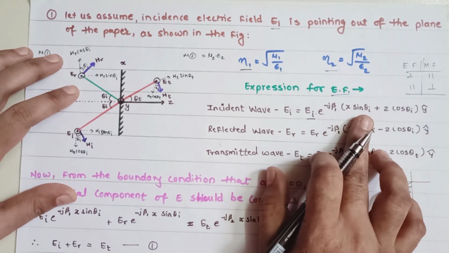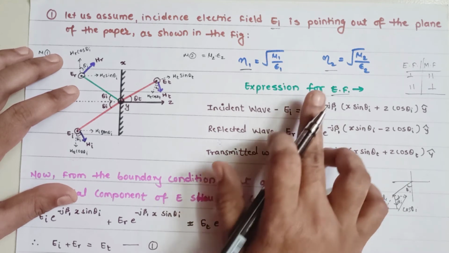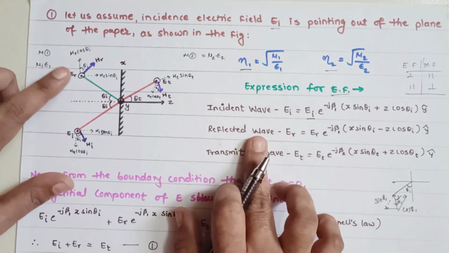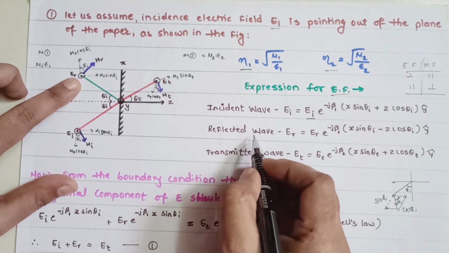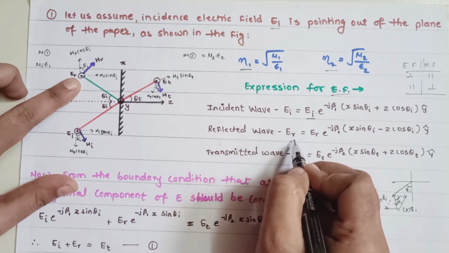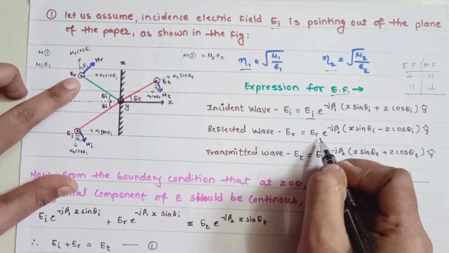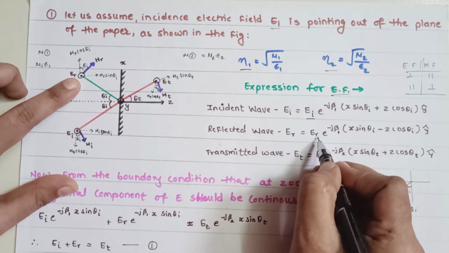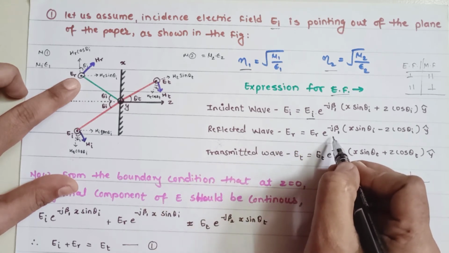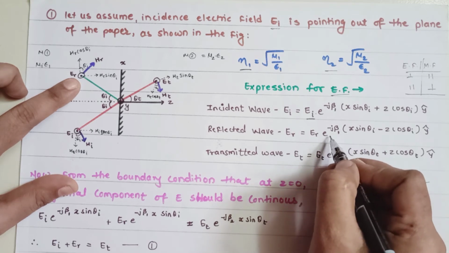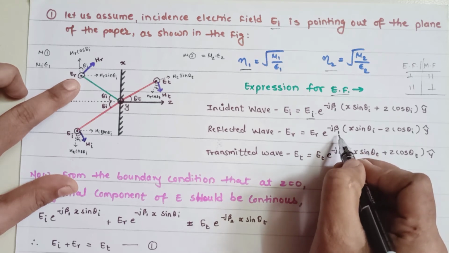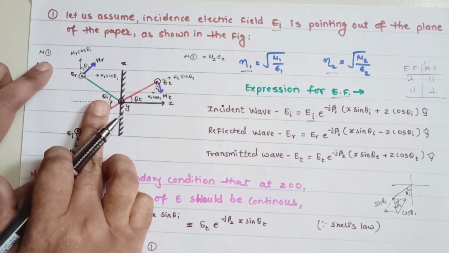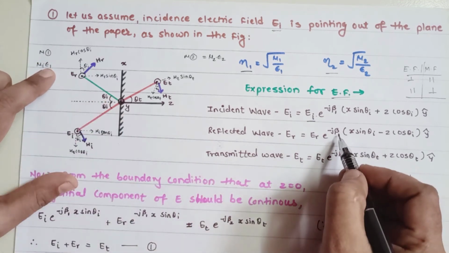Now in the same way you should write down the expression for the electric field for the reflected wave. So same होगा, for the reflected wave you must write down Er, the amplitude or magnitude of the reflected wave Er. Now phase transition multiply करो e raised by power minus j beta 1. अब reflected wave भी कहाँ पर है, medium 1 में, तो beta 1 आएगा यहाँ पे.